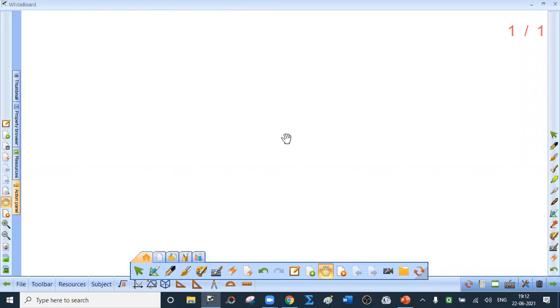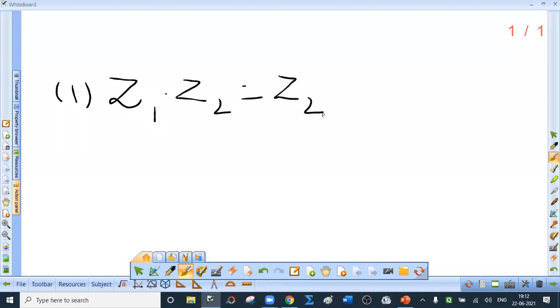Now, what about properties of multiplication? I can say that z1 into z2 is z2 into z1, right? That is multiplication. Usually 3 into 4 is 4 into 3. This is called the commutative law.